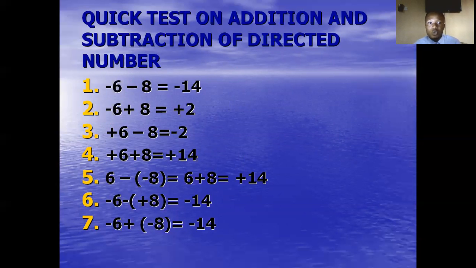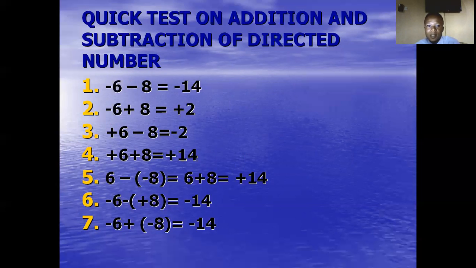So take a look at number 2, -6 + 8. Now, -6 + 8 implies that I am owing Mr. A 6, but I have 8. Because what I have is more than what I am owing, therefore, from this 8 I am having, I will take 6 and pay off my debt, and I will have extra 2. Because I have extra, it will now be positive. That is why we have +2. So it's either +2 or you just write 2. They are the same thing. So any number without a sign attached to it, see it as a positive number.